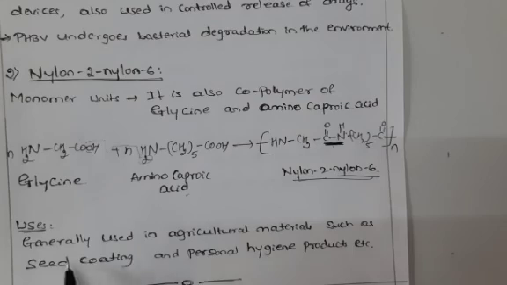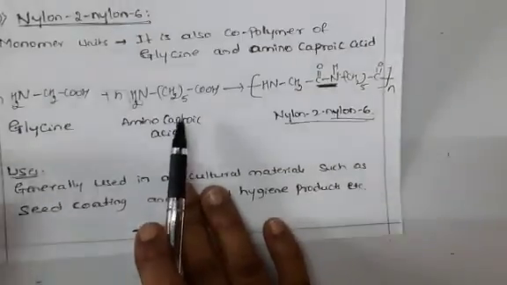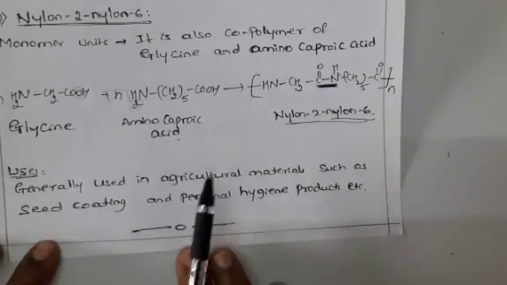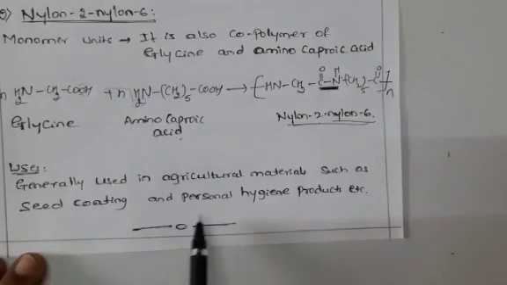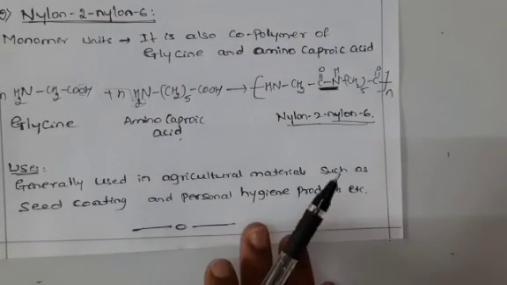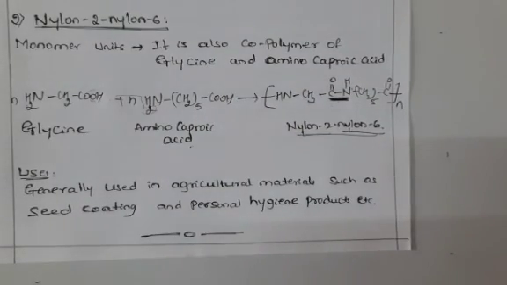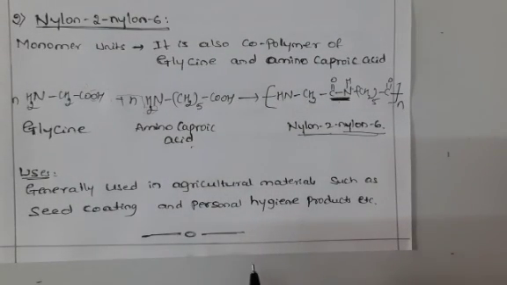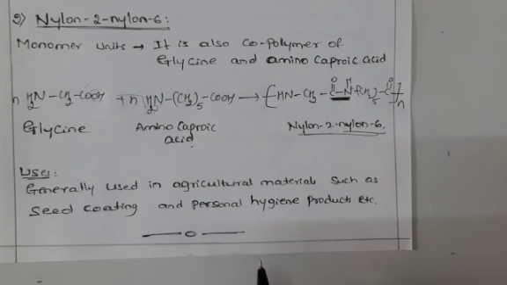Generally it is used in agricultural materials such as seed coating, and in personal hygiene products, etc. This completes the chapter. In this chapter, questions generally come from monomer units and reactions. If there are two monomers, half the marks go to each monomer.